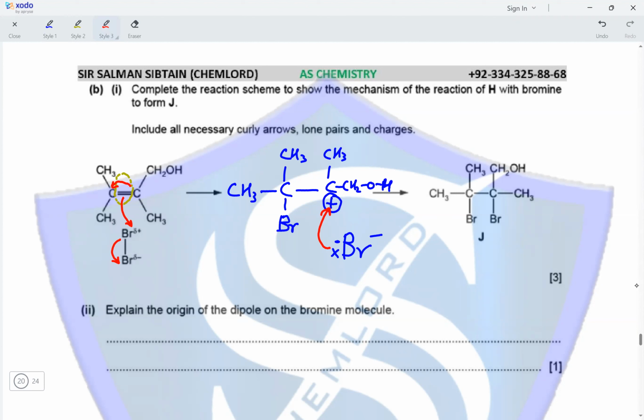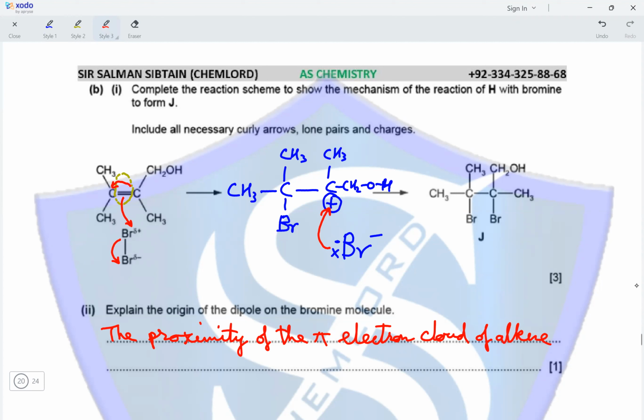Explain the origin of the dipole on the bromine molecule. The proximity, proximity means the closeness or close location of the pi electron cloud of alkene induces a dipole onto the Br2 molecule.